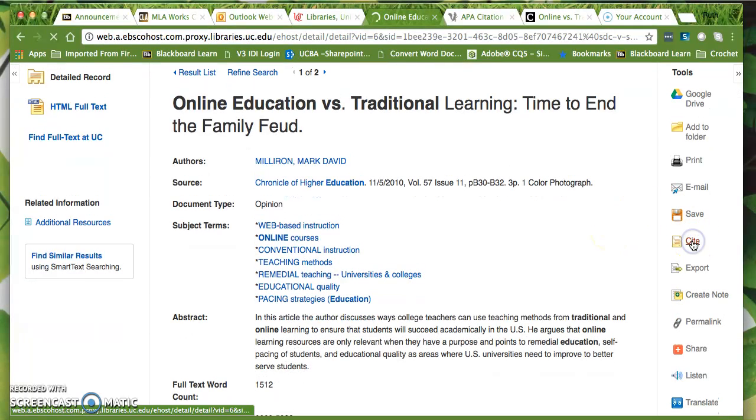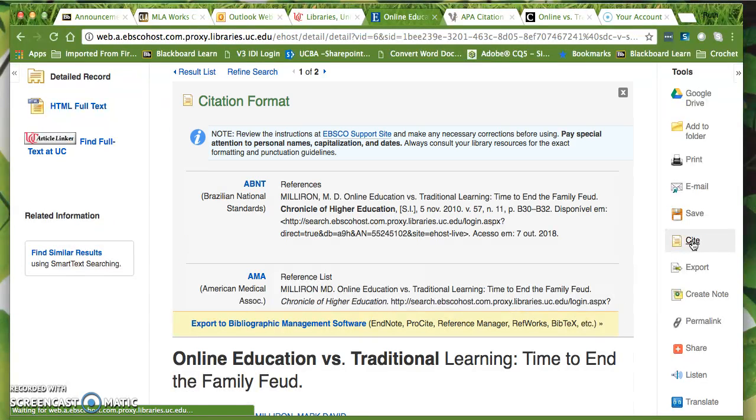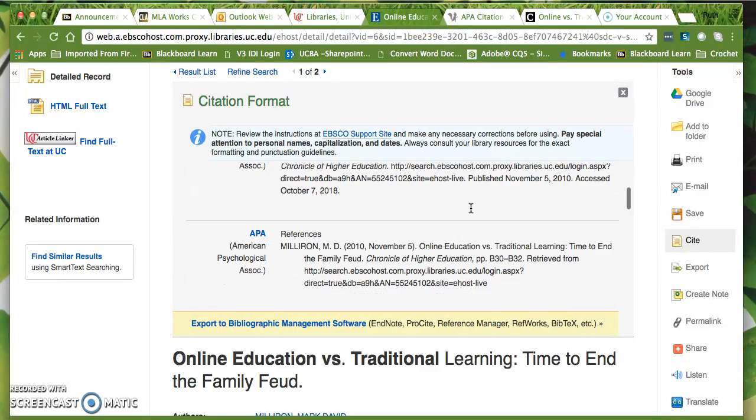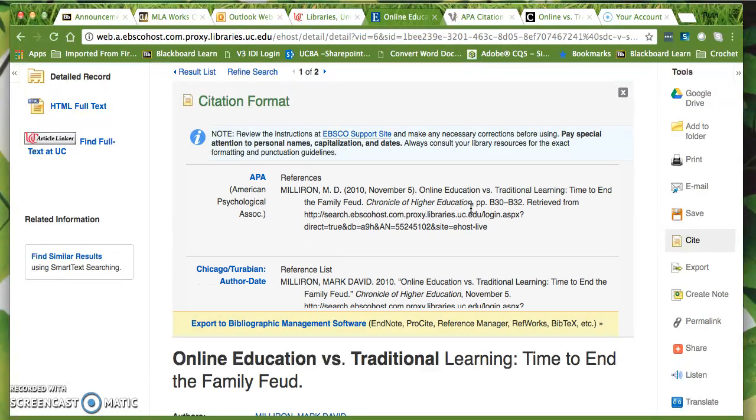I'm going to click on Cite because this is a nice thing that Academic Search Complete will do for me. It's going to give me the citations, and I'm going to go to APA. Everything that I'm saying is true for MLA also. You really can't completely rely on this because it's not always going to give it to you correctly. You can't just copy and paste and think, woo, it's done it all for me. In fact, it has not. You still need to edit what it does for you.